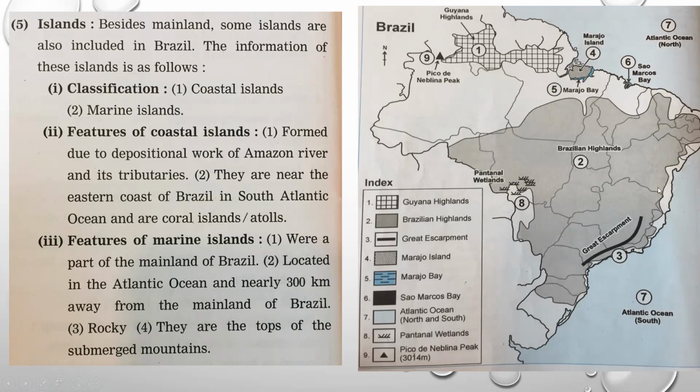They are rocky and they are the tops of the submerged mountains. Means what? There are many tall mountains. So when these tall mountains get completely dipped, submerged in the water, only the top peak part, the pointed part is visible, and that pointed top part of mountain is called as the marine islands, which you can find in North Atlantic Ocean and South Atlantic Ocean.